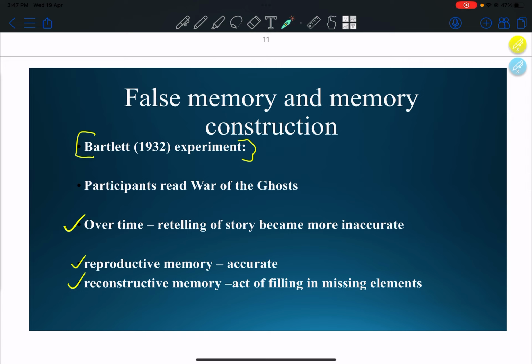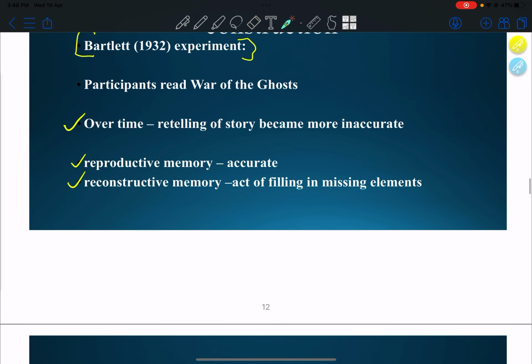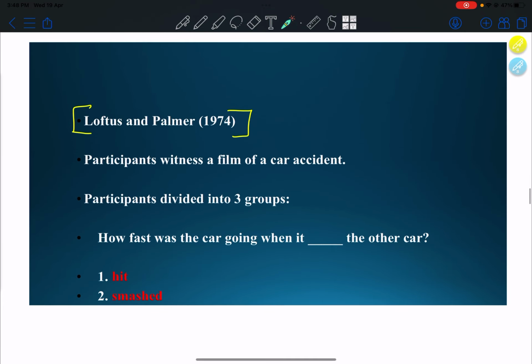False memory and memory construction. Bartlett's experiment: he found out that over time, retelling of the story becomes more inaccurate. This is because reproductive memory is accurate, but reconstructive memory is the act of filling in missing items.